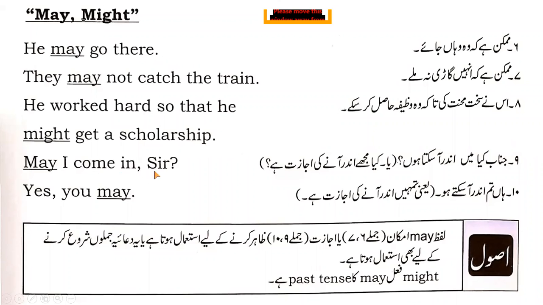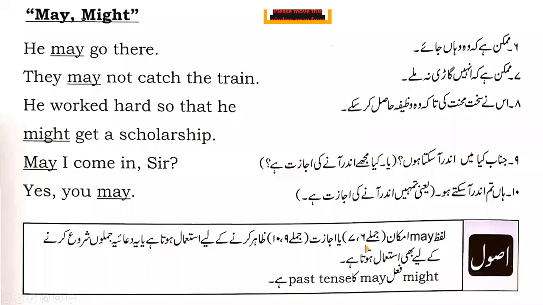May I come in, sir? Now you can see that it is a permission, but in the form of a question. So we have to place the question mark at the end. जनाब क्या मैं अंदर आ सकता हूँ या क्या मुझे अंदर आने की इजाजत है, both are correct, but the first sentence is much better. जनाब क्या मैं अंदर आ सकता हूँ? Yes, you may. Now in this the permission has been granted. हाँ, तुम अंदर आ सकते हो, यानी तुम्हें अंदर आने की इजाजत है.